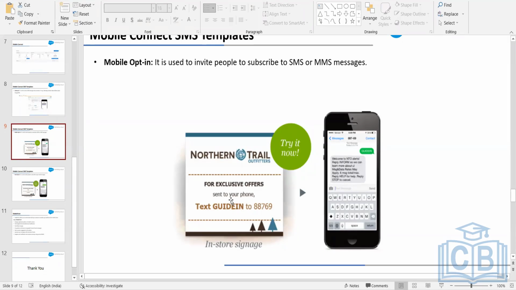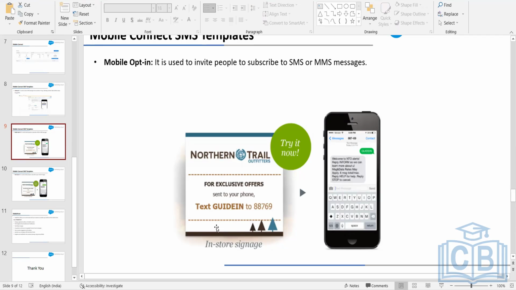And then we say that okay, text guide in to this particular number. It means once you send this, we assume that we have subscribed to the mobile communication and we will be sending the exclusive offers or the SMS messages going forward. So it says guide in to this, or maybe we can say we have this lifestyle store, right?